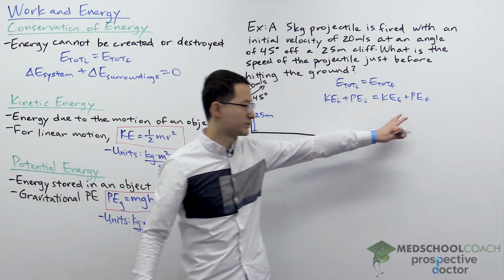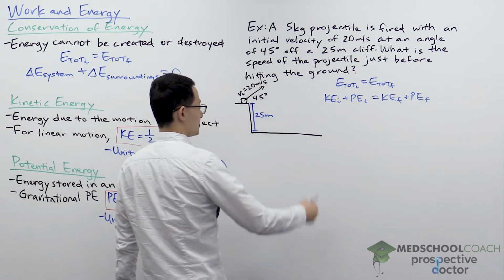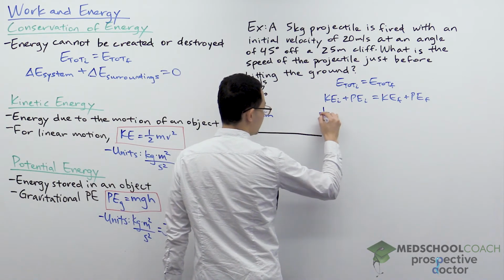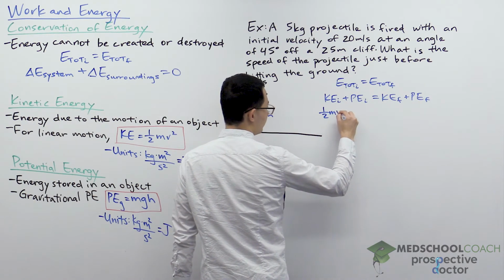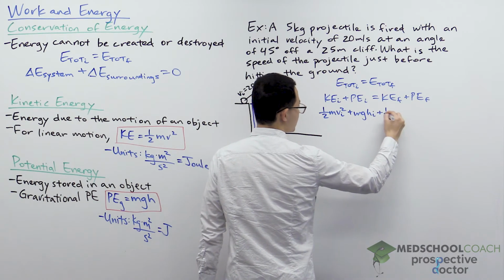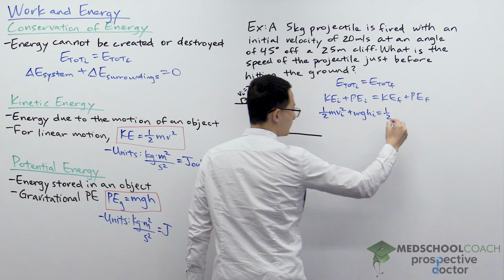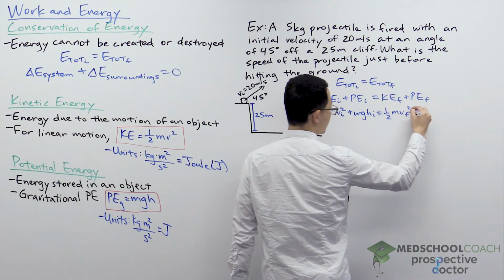Now, in this situation, we know the equations for kinetic energy and potential energy, so we can expand this out into 1/2 m v_i squared plus m g h_i, and this is equal to the final energy,